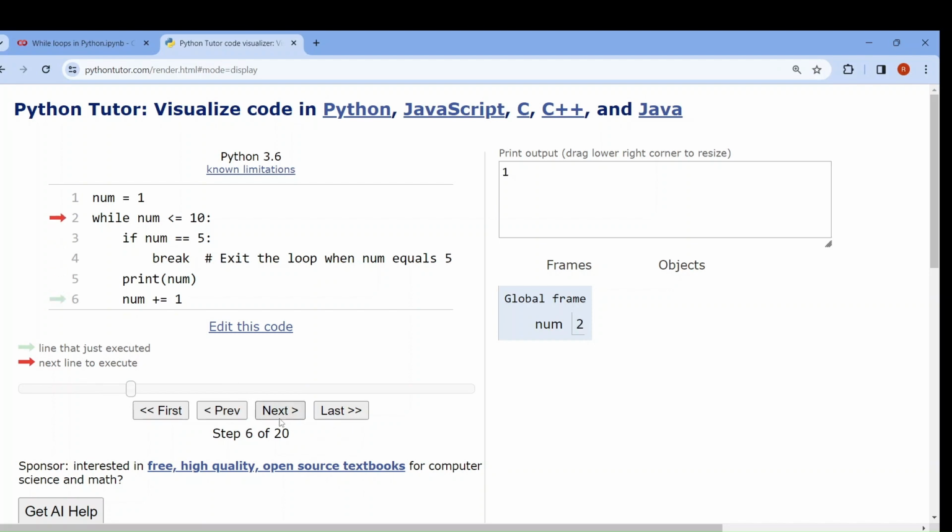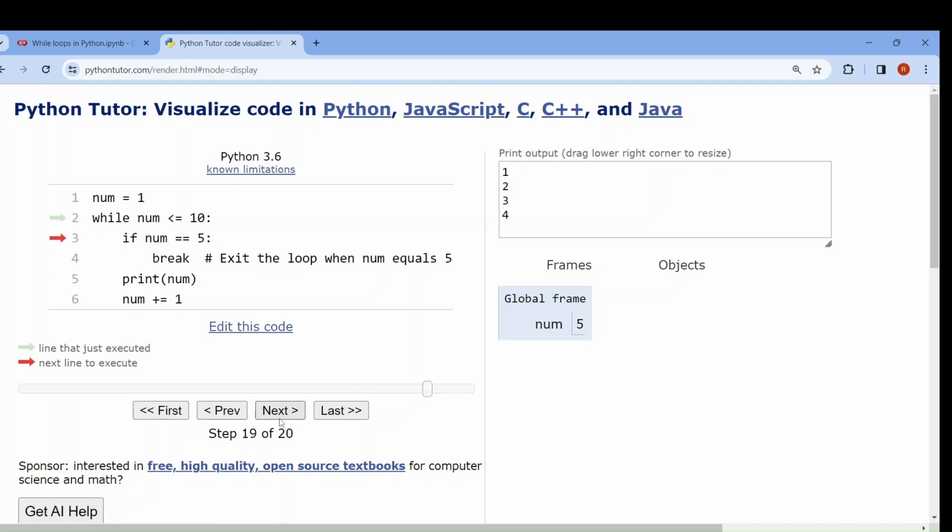Num will be increased. Again 2 less than equal to 10. While condition true, go into the if part. If not met, break will not be executed. Num will be printed. See, num will be increased. Again 3 less than equal to 10 is true, but 3 is not equal to 5. Break will not execute. Num will be printed. Num will be increased. 4, not equal to 5. Now 4 printed, 4 increased.